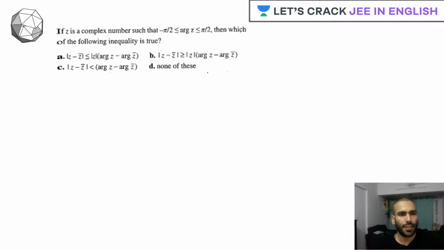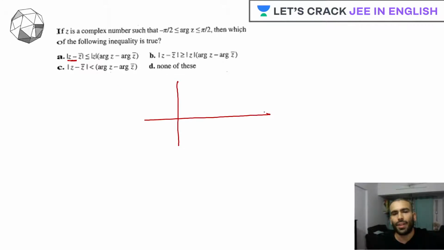So first one is this. When you read the options A, B, C, the left hand side says we have to find the mod of z minus z bar. Now z minus z bar is like a vector starting from z bar and going till z.